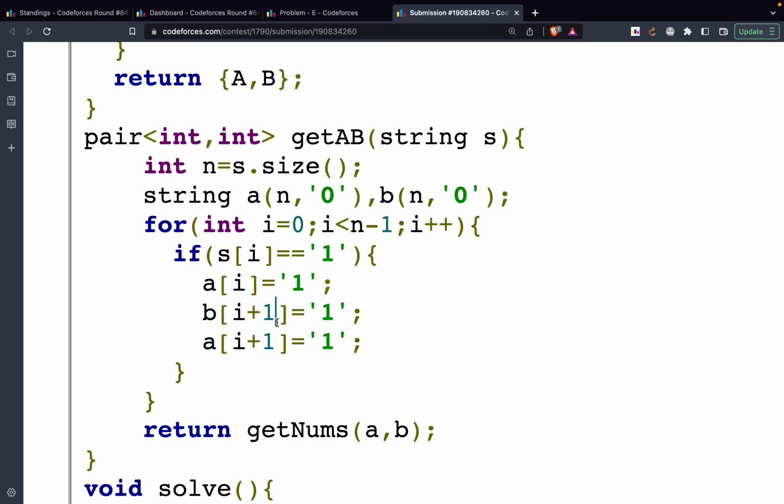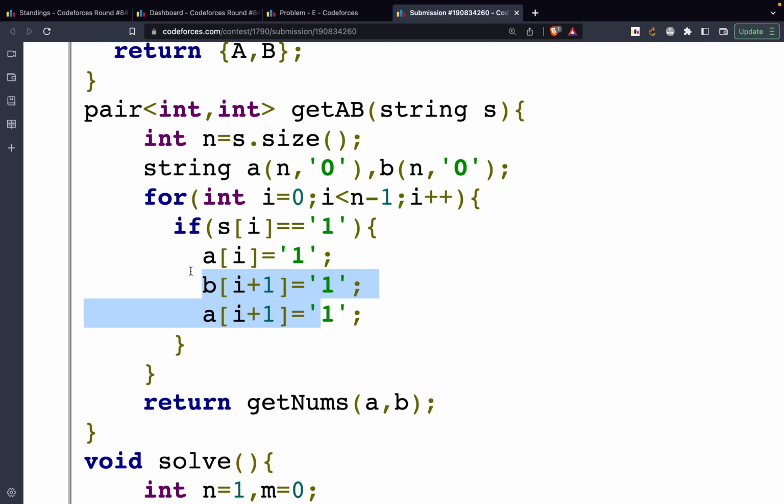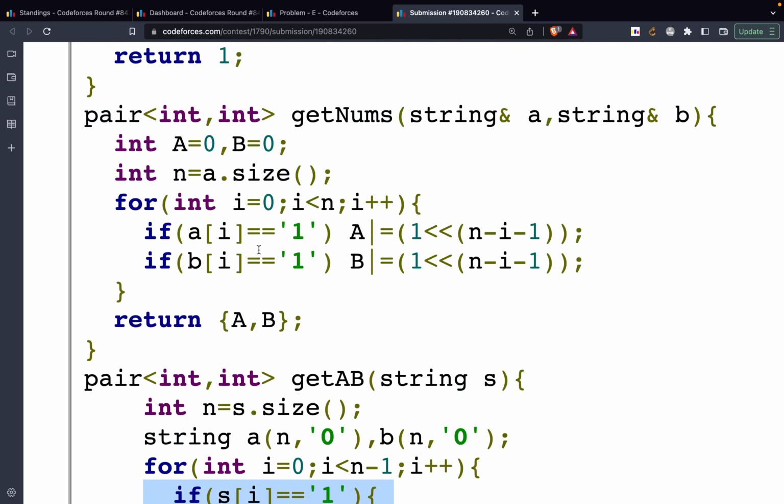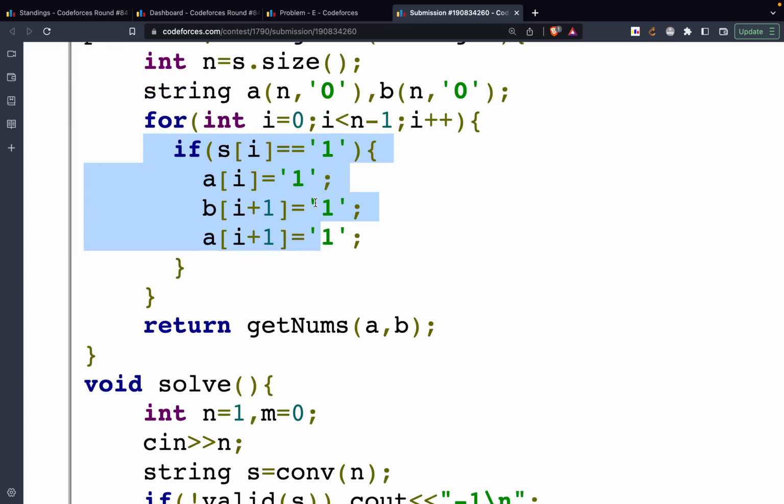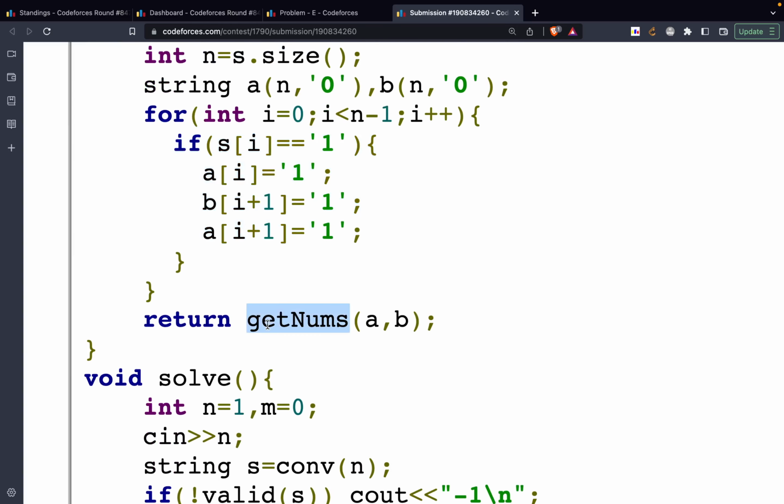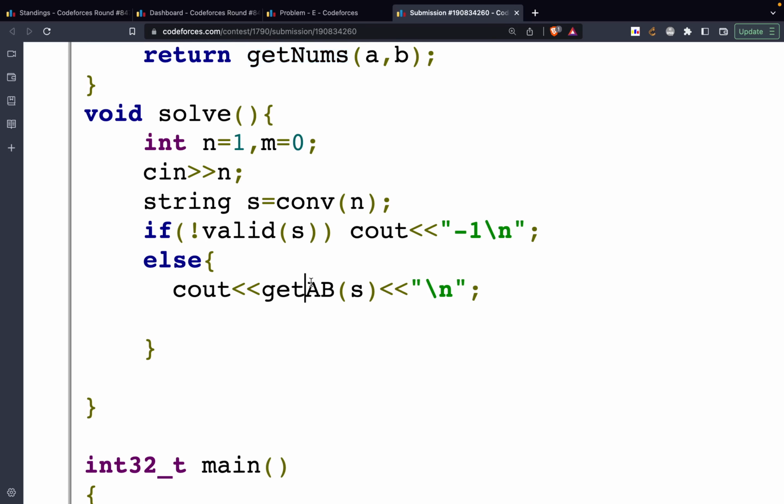So that's exactly what I'm doing over here. Then I'll be getting the strings A and B. Then I made a method getNums. It's just converting the value from strings to an integer. Then I'm returning the two values A and B, and then I'm printing them.